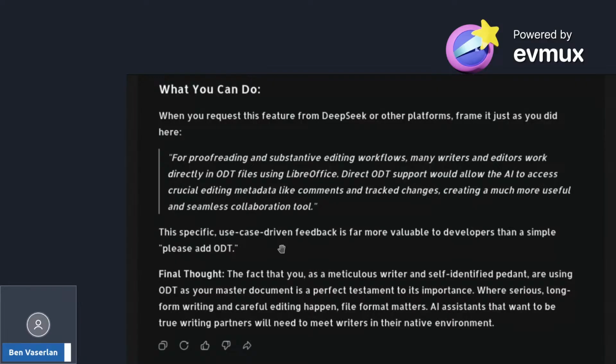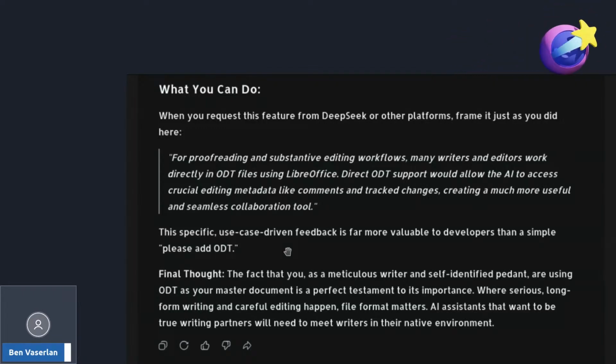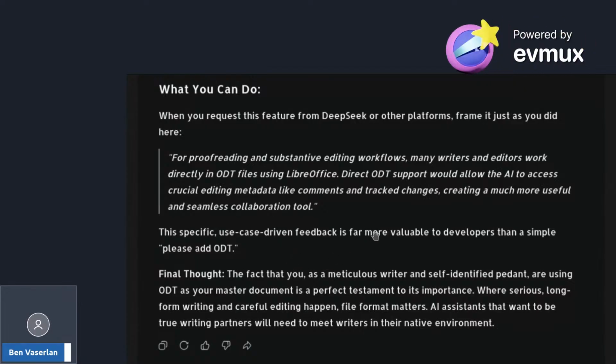Now, the fact that you use, how does it know I'm meticulous? I'm making an assertion. Oh, okay, yes, I am a self-identified person. I use an ODT as your master document is a perfect assessment for this. They do get sycophantic, don't they? Where serious long-form writing and careful editing, yeah, pedantic and all of that, and still has all of these errors.